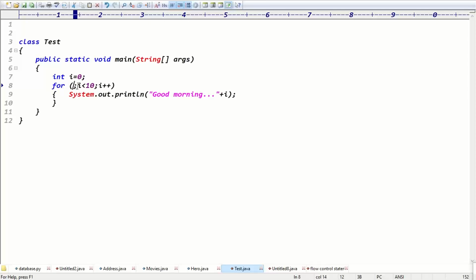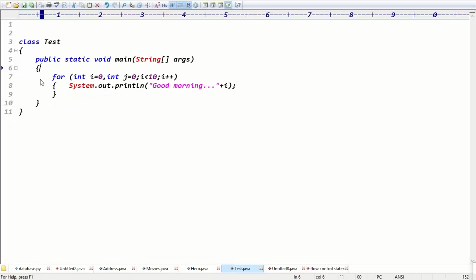Good. And the second point is that you can write the SOP statements. Yes. So next one is like int i equals 0, comma int j equals 0. Guys, in this case what's the output now? I take two initializations, right? int i equals 0, comma j equals 0. I declared two variables, but I'm using just the i variable. I didn't use the j variable. If you didn't use the j variable, is there any problem here? There is no problem, right? Exactly. So in this case what's the output now?